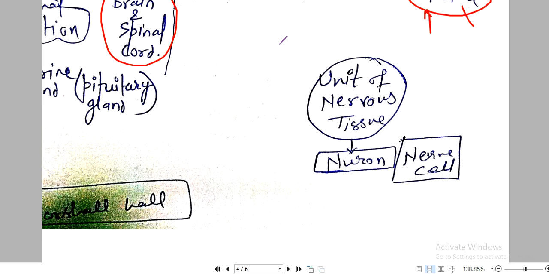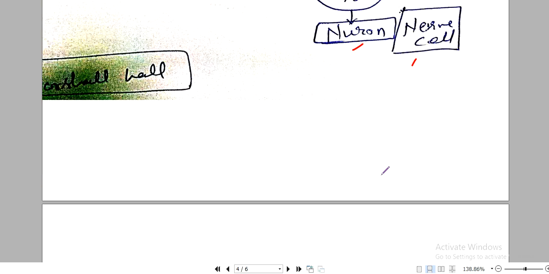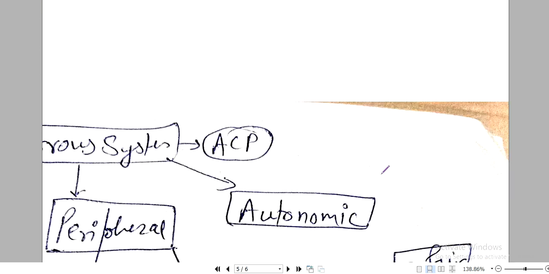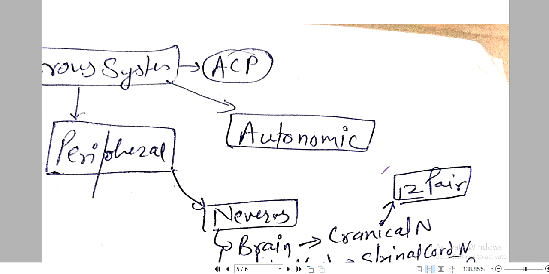And unit of nervous system क्या है? न्यूरॉन और नर्व सेल. The unit of nervous tissue is neuron and nerve cell. It's a little tricky topic, that's why I'm making it in the simplest way.